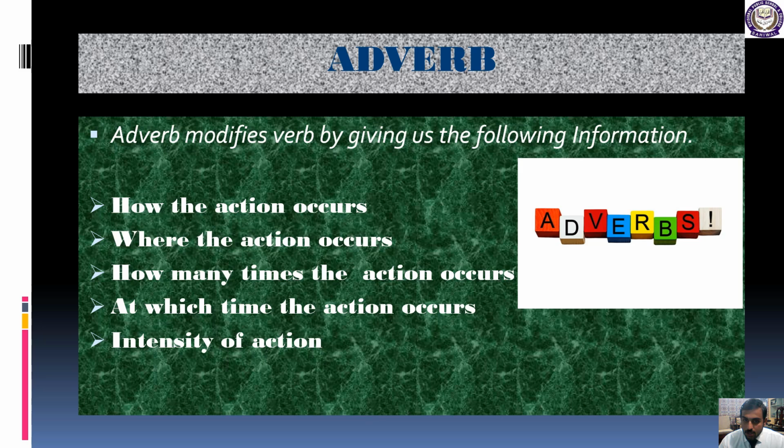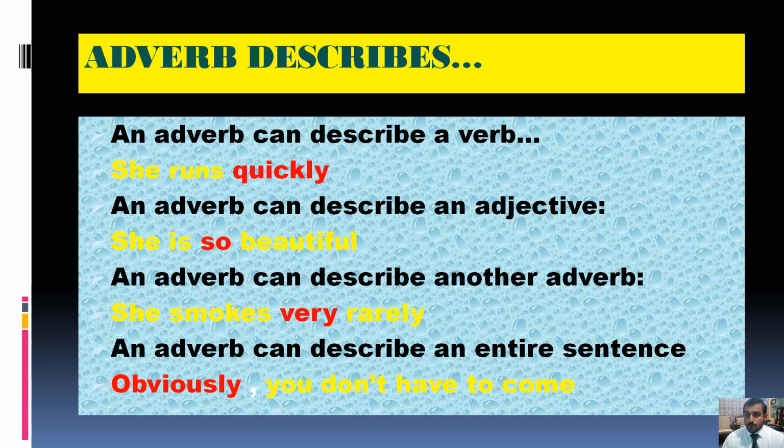Got my point? Good. So in simple words, an adverb modifies a verb by telling us how the action occurs, where, how many times, at which time, and the intensity of the action. So these are the qualities of an adverb. Got my point? Okay, very good.